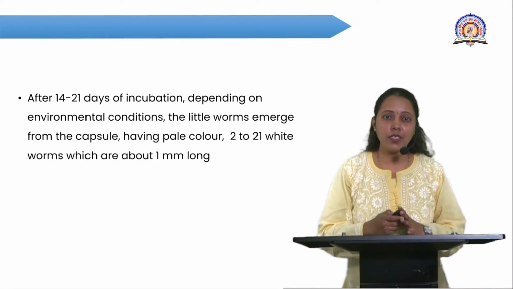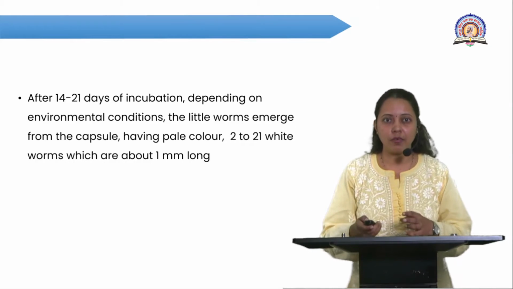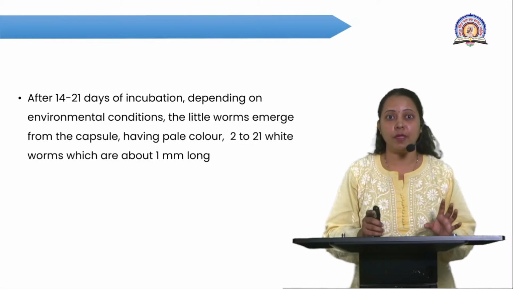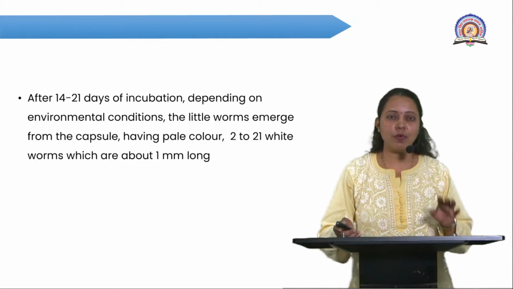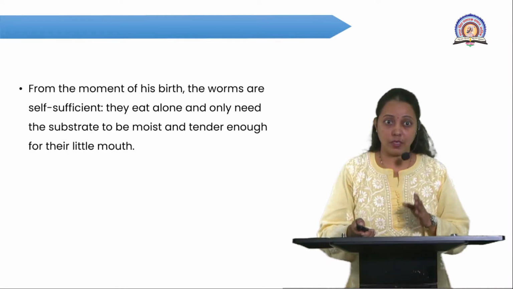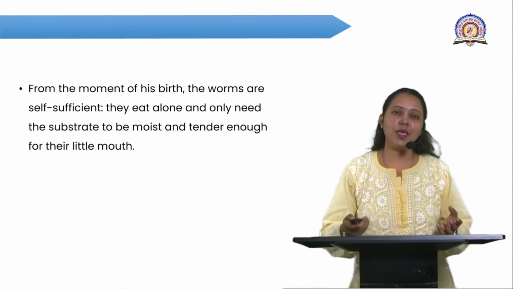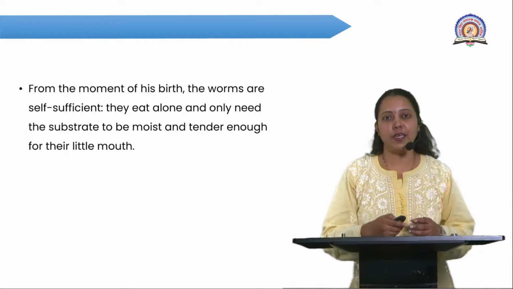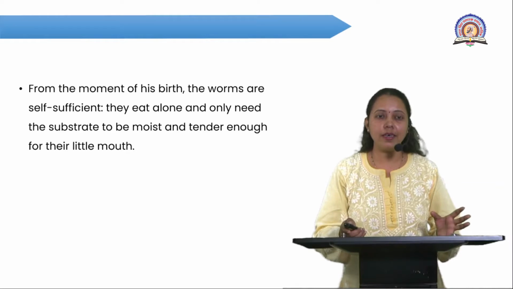The young ones are pale in color, and their number ranges from 2 to 21, but the body size is near about 1 in length. Means they are very small. From the moment of birth, the worms are self-sufficient. After coming out from their cocoon, they start feeding. So there is no kind of parental care.